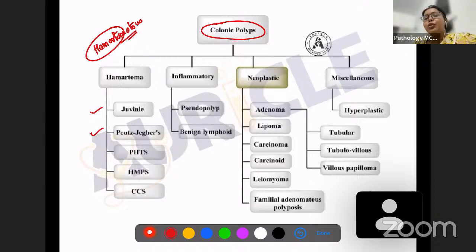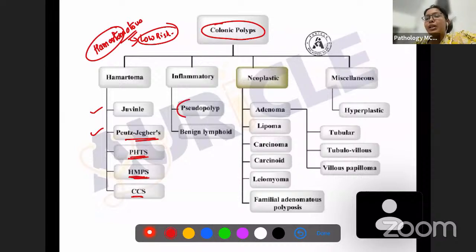In Peutz-Jeghers polyps, there are going to be many smooth muscles which we will be seeing, and we have PTHS, PTEN-associated hamartomatous polyposis syndrome, and then there are other hamartomatous polyposis syndromes and Cronkhite-Canada syndrome. So these are hamartomatous polyps. These also can convert into malignancy, but they have a low risk of malignancy.